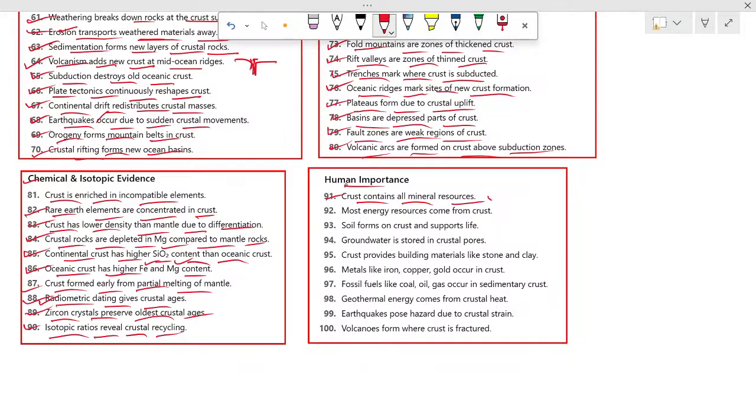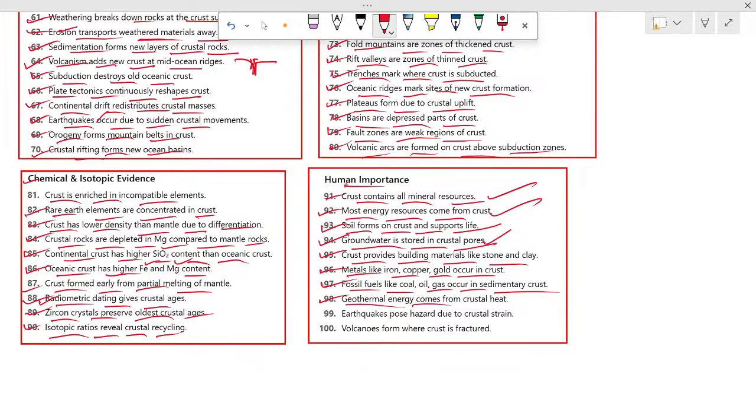Crust contains all mineral resources. 92: most energy resources come from crust. 93: soil forms on crust and supports life. Okay. 94: groundwater is stored in crustal pores. Okay. 95: crust provides building materials like stone and clay. 96: metals like iron, copper, gold occur in crust. 97: fossil fuels like coal, oil, gas occur in sedimentary rocks.